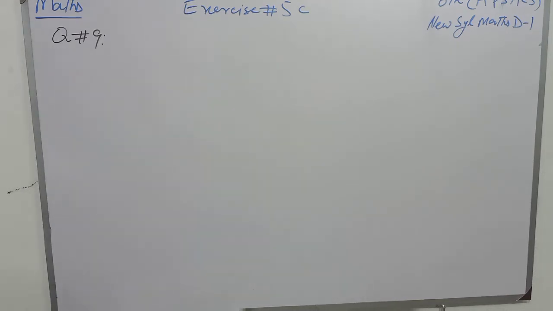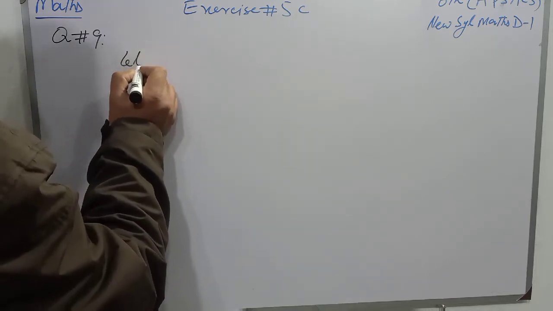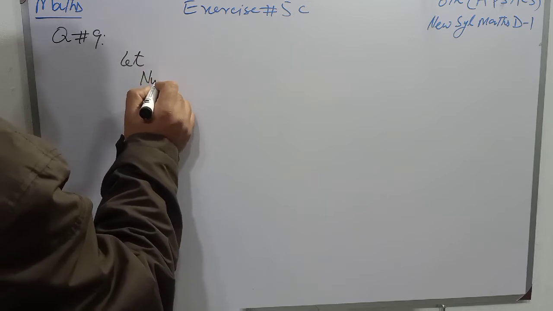Students, question number 9 is: when a number is multiplied by 4 before subtracting from 68, the result obtained is the same as 3 times the sum of the number and 4. Find the number. So students, we will suppose that the number is x.